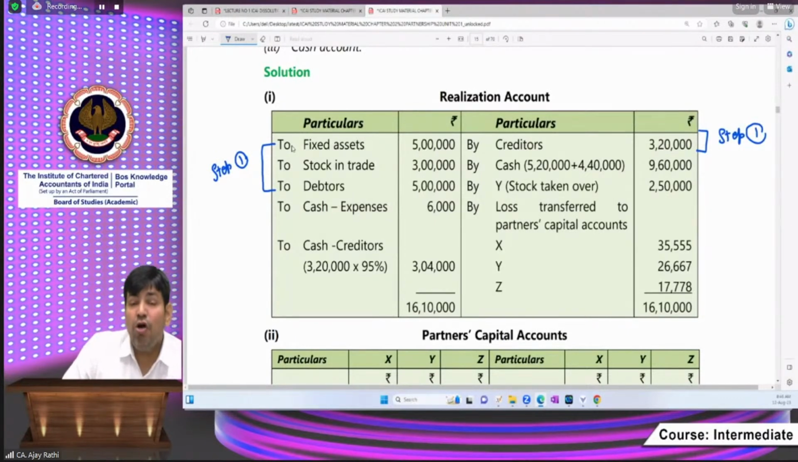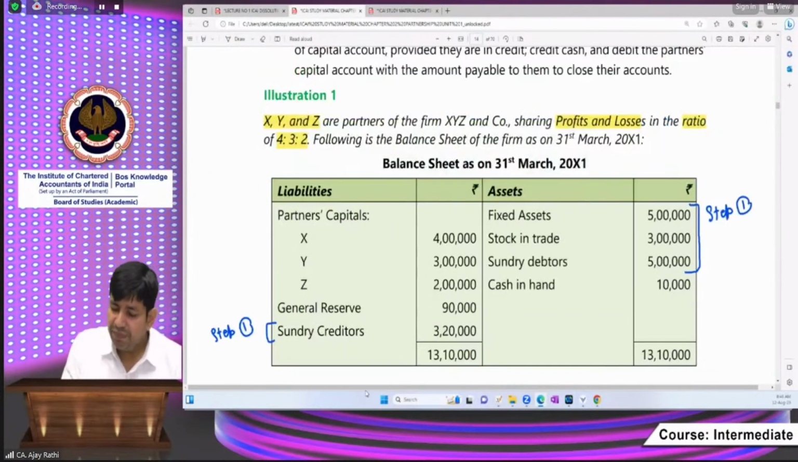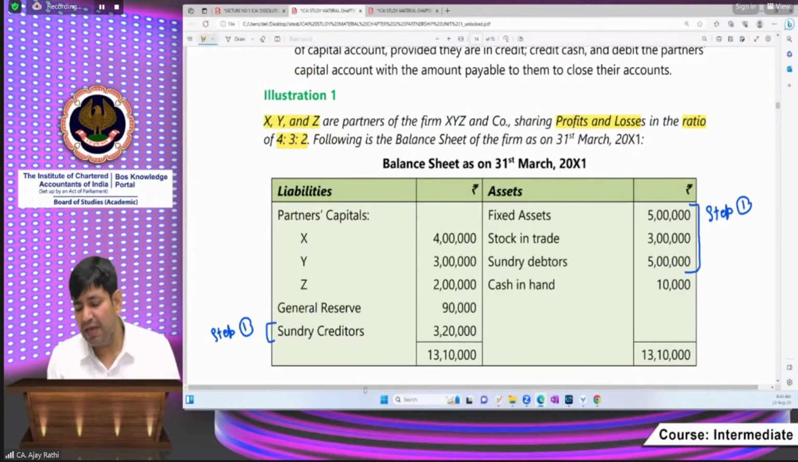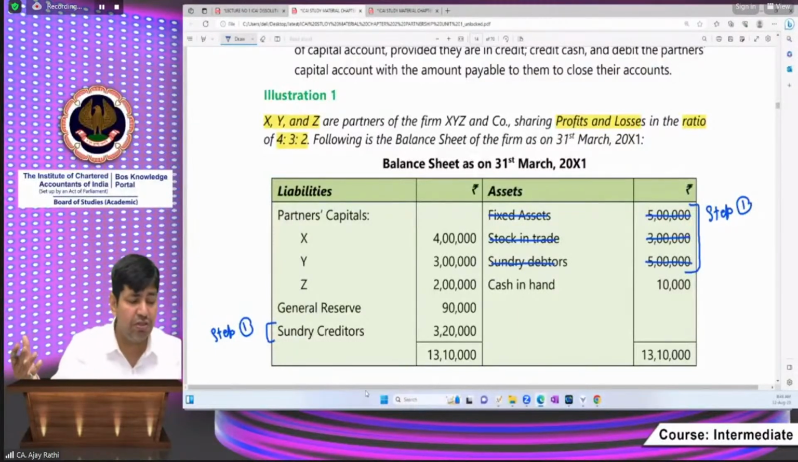Now, what is step number 2? Recall step number 2. First, I am highlighting those figures. I am cutting the figures. Those have been shifted, so these accounts have been closed. Step number 1, these accounts have been closed. We are closing our books, and for this we have to close the book value. These accounts have been closed by following step number 1.